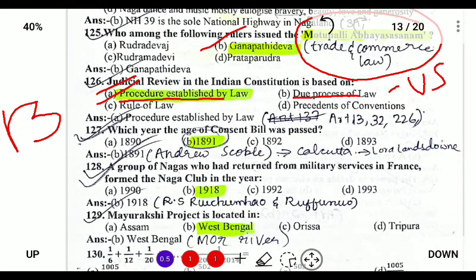Next, in which year was the Consent Bill passed? 1891. So the Consent Bill was passed by Andrew Scobell in Calcutta, and it was under Lord Lansdowne. A group of Nagas who entered the military service in France formed the Naga Club in 1919. It was formed by two Naga youths, that is R.S. Ruchimhao and Rufuno.